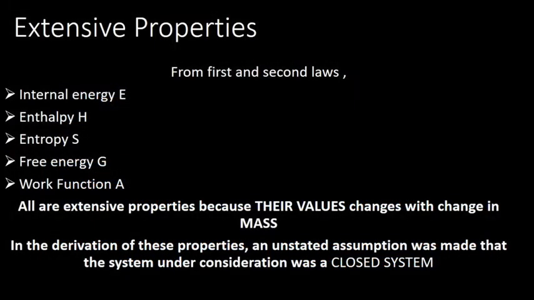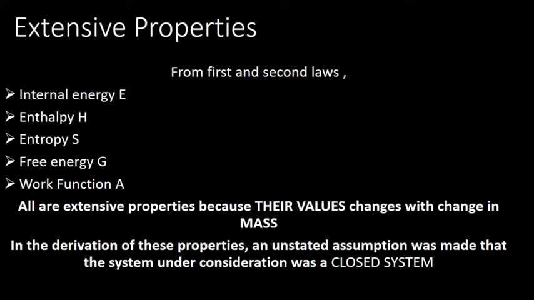are examples. Now when we take the extensive property, we have learned a lot of concepts from first and second laws. What were the concepts? Internal energy concept, enthalpy, entropy, free energy, work function. All these properties are extensive property. Why are they extensive property?